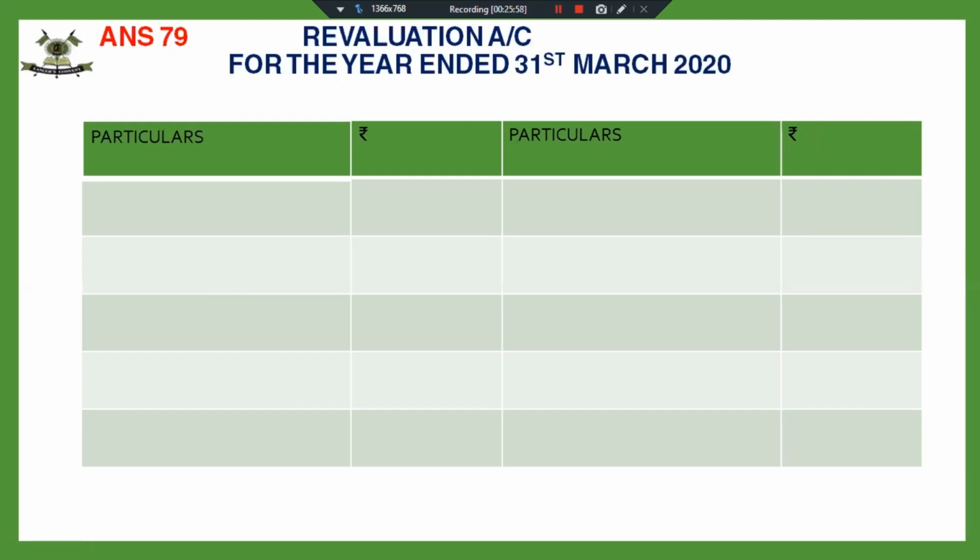I hope many more have sent the answers. That means they've also tried. Investments are valued at 10,000, so the value of the investments has increased by 2,000, but these will not appear in the new balance sheet because they have been taken by X. Printer is to be reduced by 20%, simple. 20% of 5,000 is 1,000.